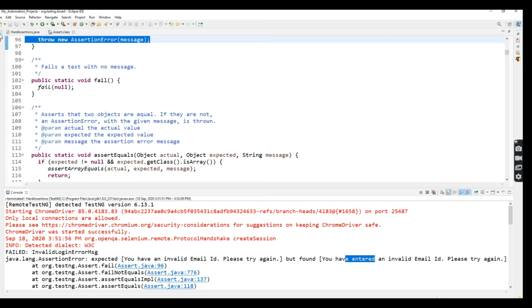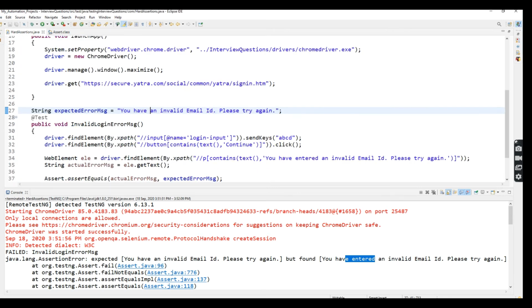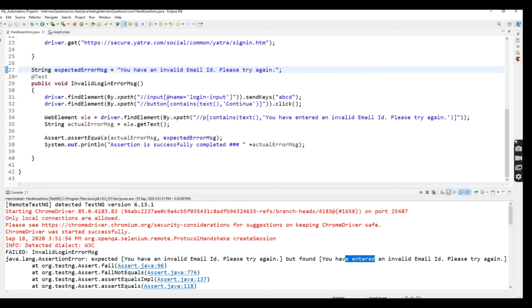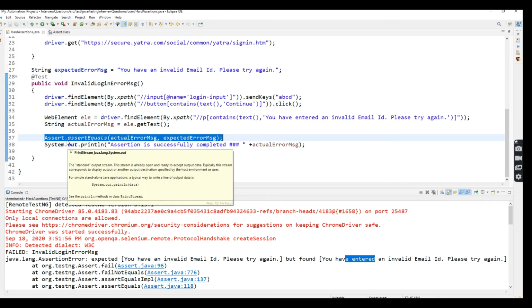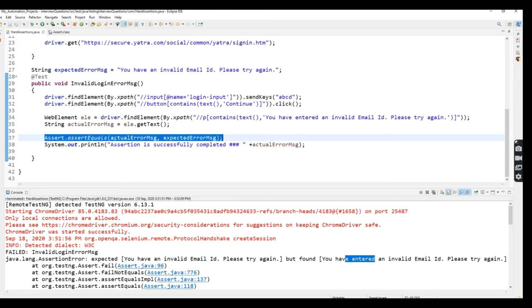Okay. So now you will understand, right? So this is the normal assertion which we are using under hard assertion. If in case this assert fails, what happens? It will be terminated. Beyond that, no case will run. So this is the use of hard assertion.